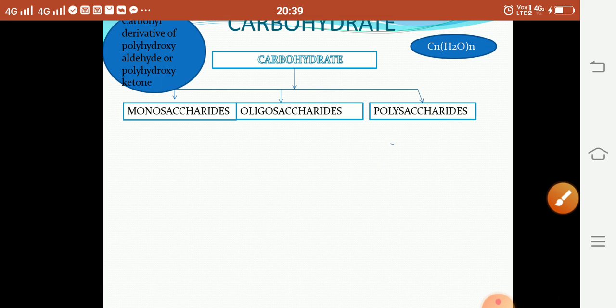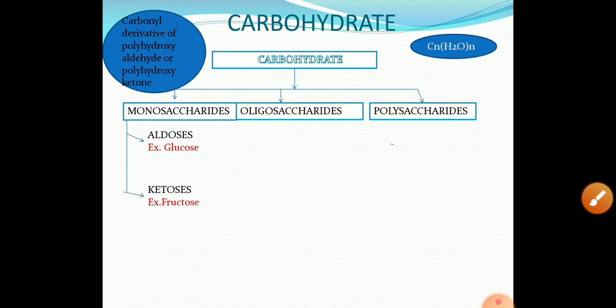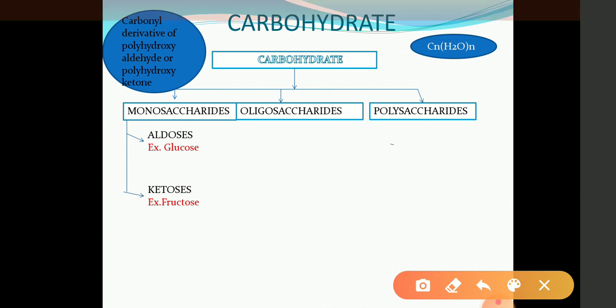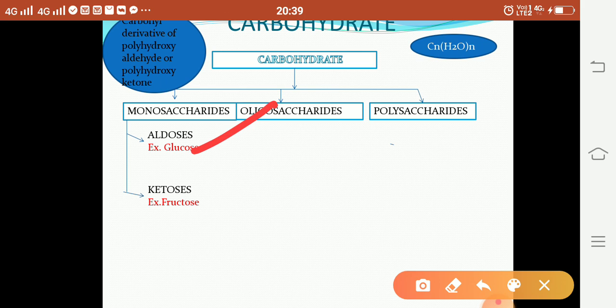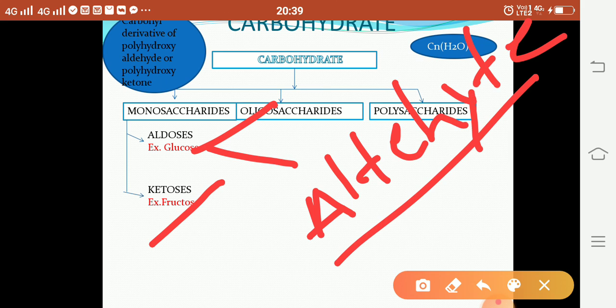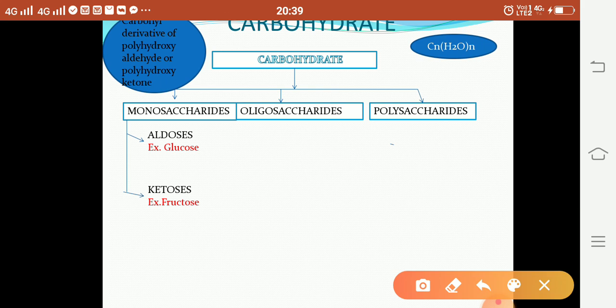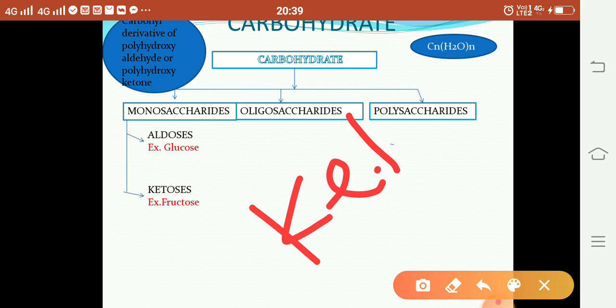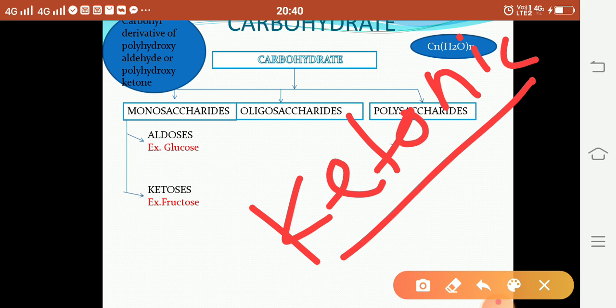Then monosaccharide molecules are again classified into two types. First one is the aldoses, second one is the ketoses. Aldoses means what? They have an aldehyde group. Ketoses means what? They have a ketonic group, and they are called ketoses. Example of ketose is fructose. Aldose example is glucose.